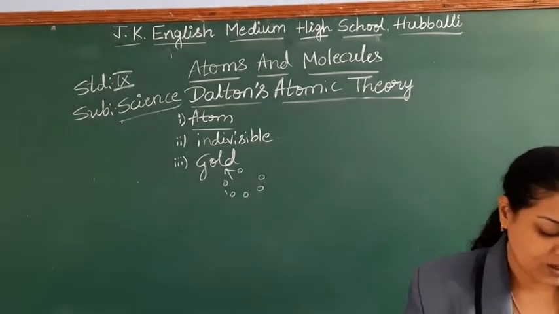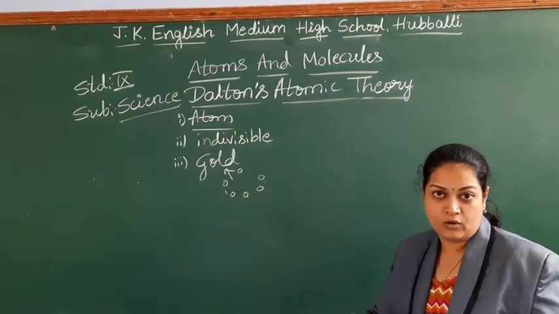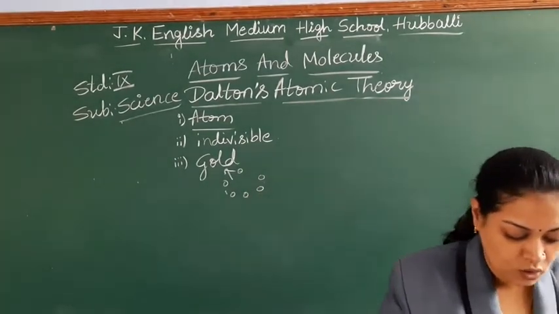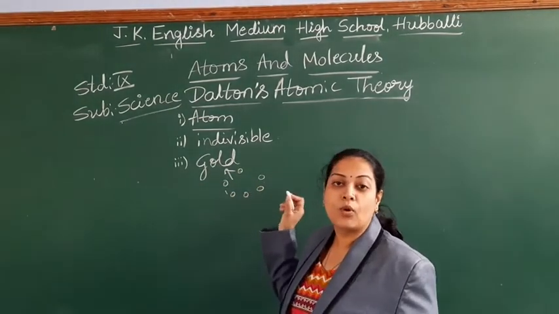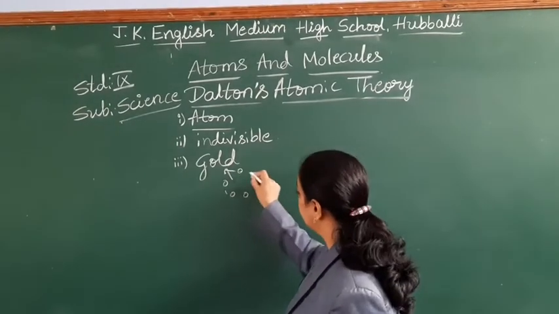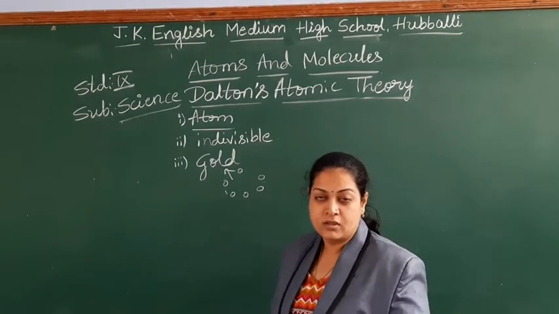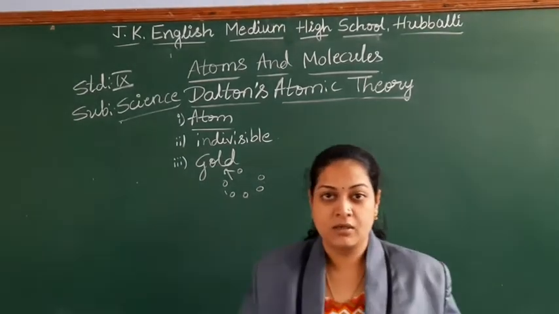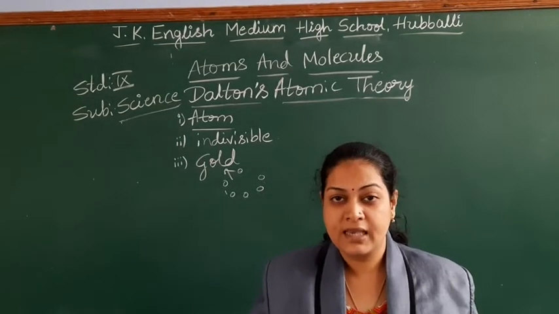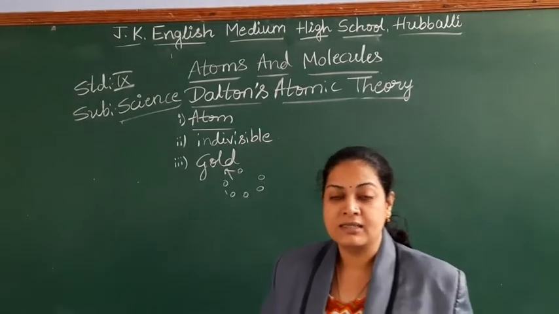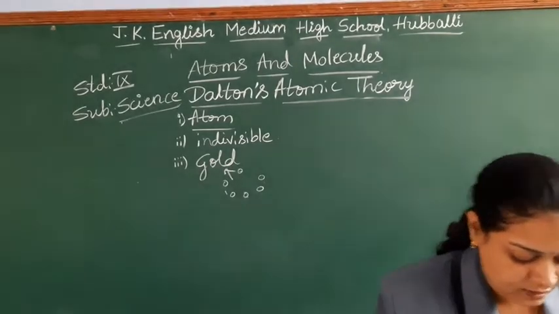Hope you are understanding. Atoms of a given element. So gold is a given element now. If you check the atoms of gold, they are identical in their mass and chemical properties. This atom is similar to this one. That is what we are going to call gold atoms. Iron atoms: take the iron element, check out the atoms. All the atoms have the same size, same chemical properties, same mass. So that is the third postulate.